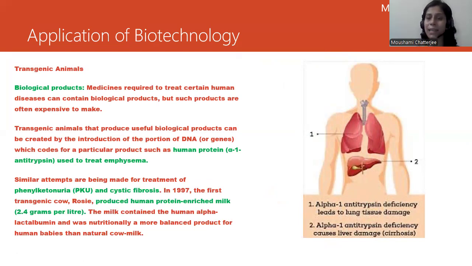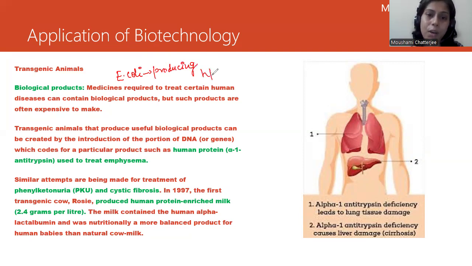I can give you an example of insulin: how artificial insulin was made by taking the genes of humans, and E. coli was able to produce that. So here the example is E. coli, Escherichia coli, producing human insulin.